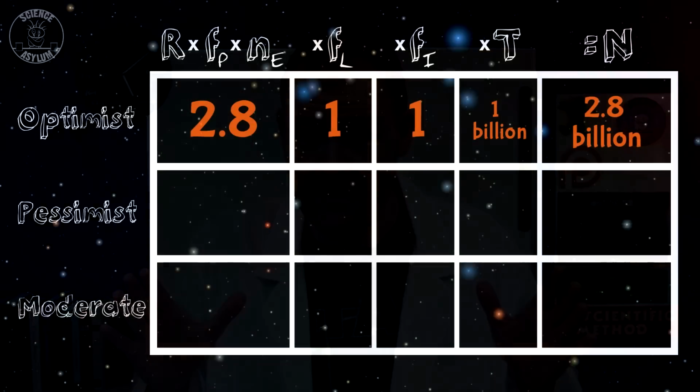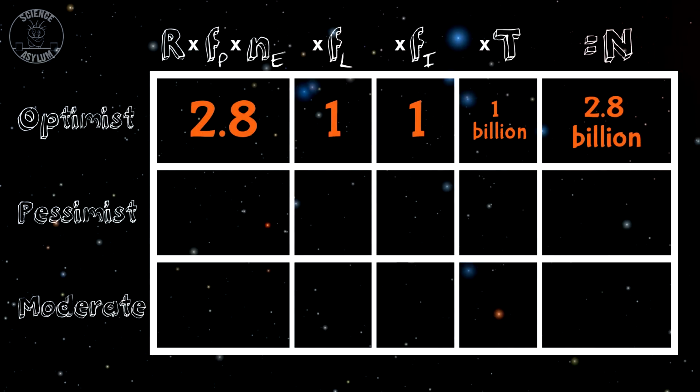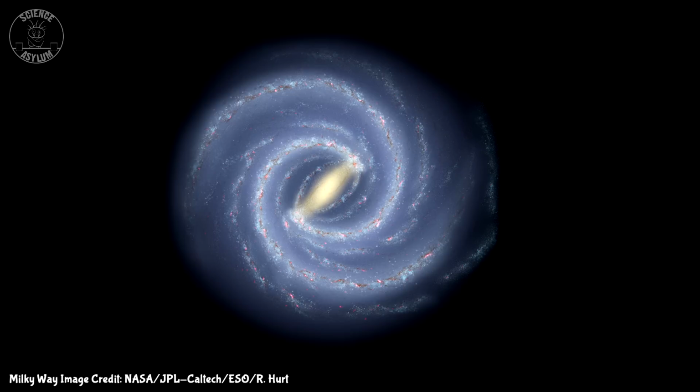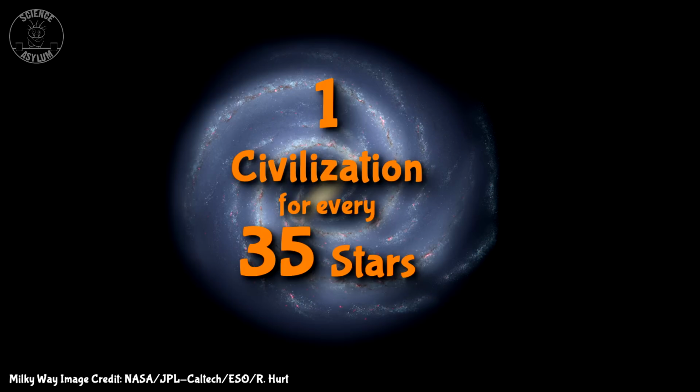Okay, so if we take that really optimistic viewpoint seriously, when we multiply all that out, we get about 2.8 billion civilizations in our galaxy. Since there are about 100 billion stars in the galaxy, that's 1 civilization for every 35 stars, which is pretty impressive. Yeah, it is. Don't be ridiculous. Bad clone, bad.